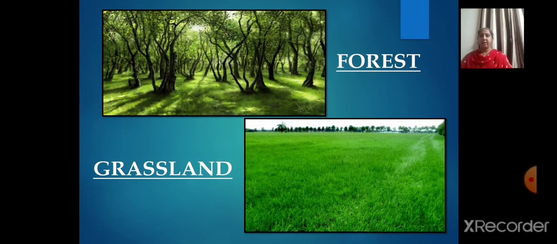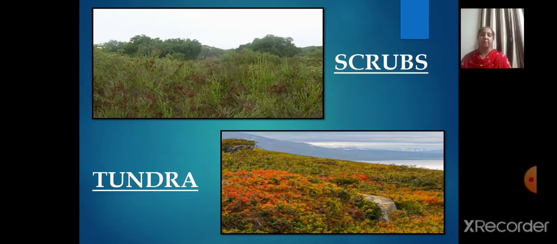Now, children, in areas of heavy rainfall, huge trees may thrive. The forests are thus associated with areas having abundant water supply. As the amount of moisture decreases, the size of the trees and their density reduces. So short stunted trees and grasses grow in the regions of moderate rainfall, forming the grasslands of the world. Then there are the thorny shrubs and scrubs that grow in the dry areas of low rainfall. In such areas, plants have deep roots and leaves with a thorny and waxy surface, which helps in reducing the loss of moisture through transpiration.